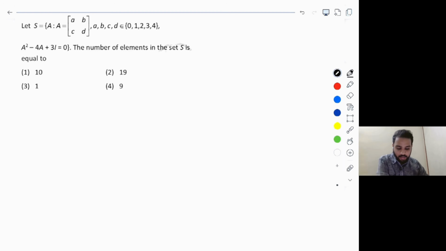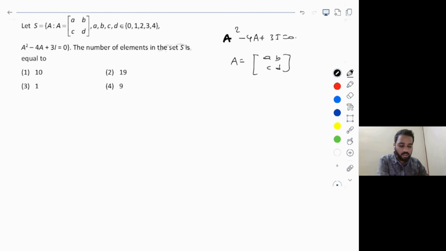And this is a question based on matrices and also involving counting cases, obviously permutations and combinations. So first of all, let's try to observe the question. Set S is equal to the set of matrices A, where A is the matrix [a, b; c, d], and a, b, c, d can belong to the set {0, 1, 2, 3, 4}. And then there is a matrix polynomial given to you, which is A squared minus 4A plus 3I equals 0. Now we have to find out how many elements are there in the set S, which means indirectly we have to find out how many such matrices are possible.